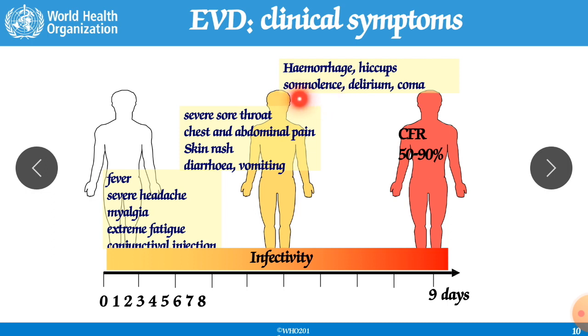Somnolence will be there, means the person will like to sleep more and more, means the person becomes completely sleepy. He doesn't want to stand, or he doesn't want to be conscious. He will like to sleep for the maximum period. Delirium means the person is in a state of delirium, when he becomes mentally calm and quiet. And finally the person will go into the coma.